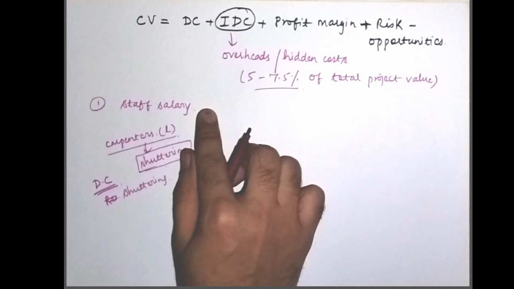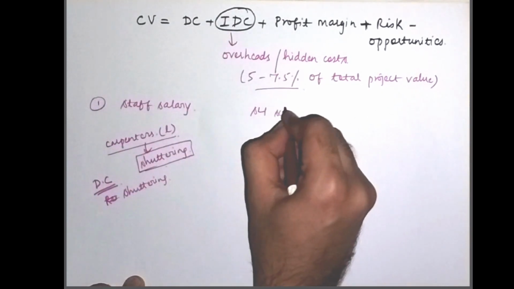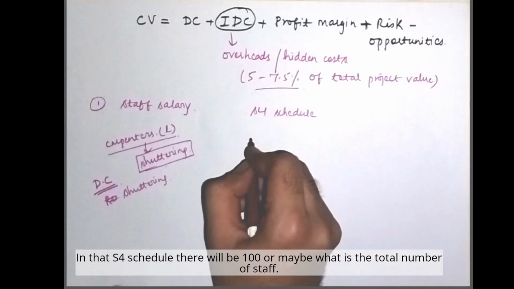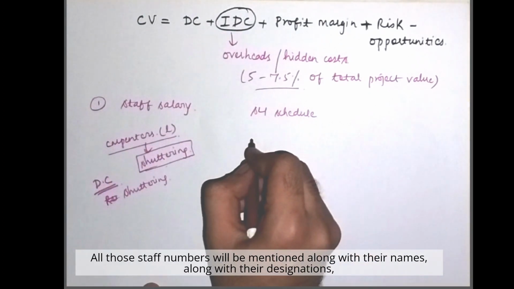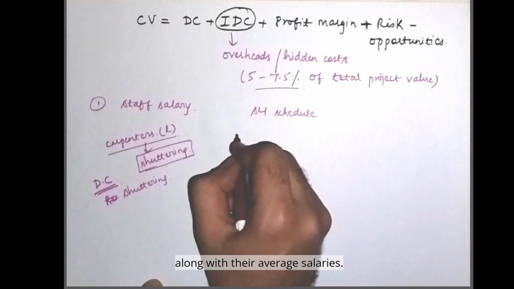Okay, now see what happens. There is one schedule called the S4 schedule. In that S4 schedule, there will be, say, 100, or whatever the total number of staff is. All those staff numbers will be mentioned along with their names, their designations, and their average salaries.